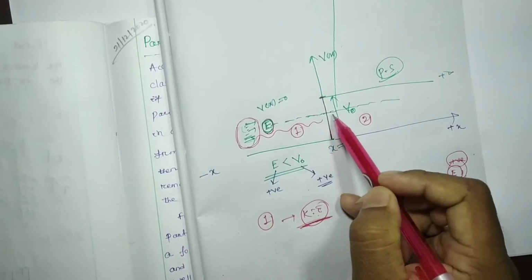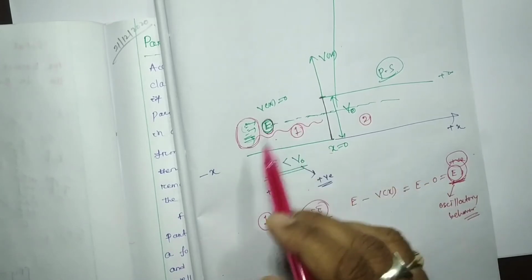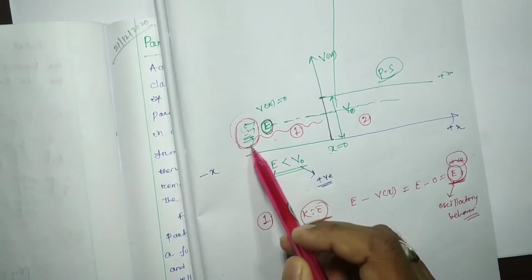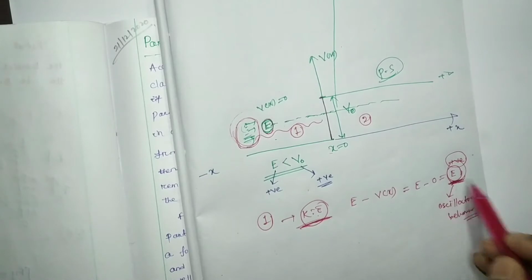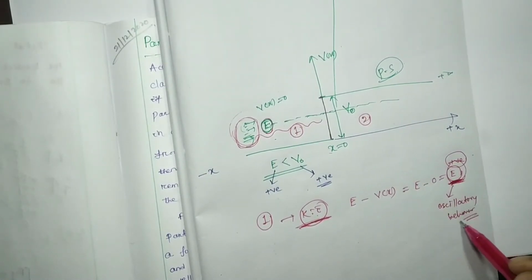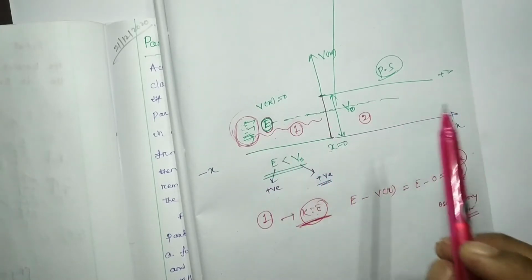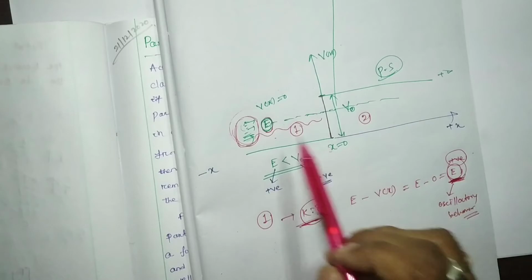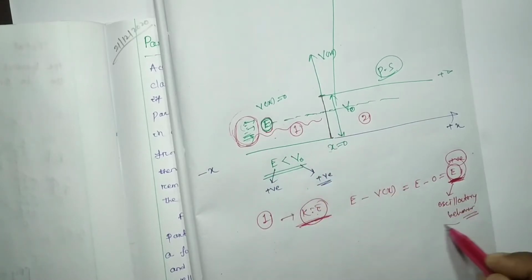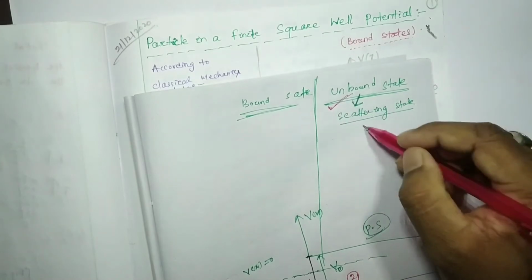Some particles can move to this side, some particles can be reflected. As these particles have positive kinetic energy, they can move some extent with oscillatory behavior. If so, it is called an unbounded state or scattering state.